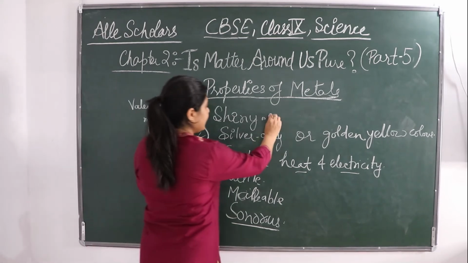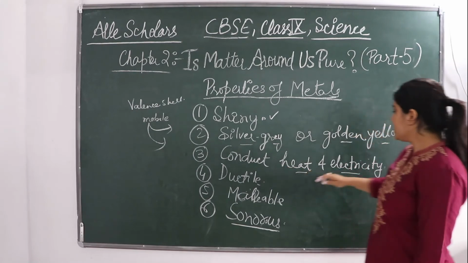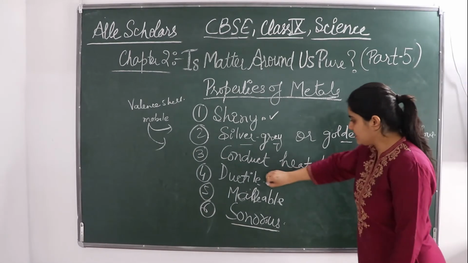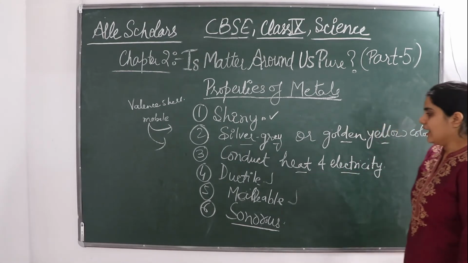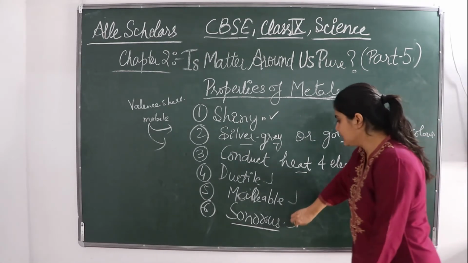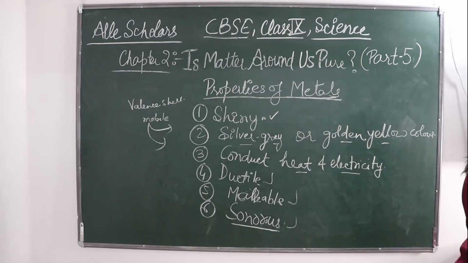So they are shiny, the color is silver grey or golden yellow. They are a good conductor of heat and electricity. They are ductile, you can make them into wires. They are malleable, and they are sonorous. Okay, so these were the properties of metals.